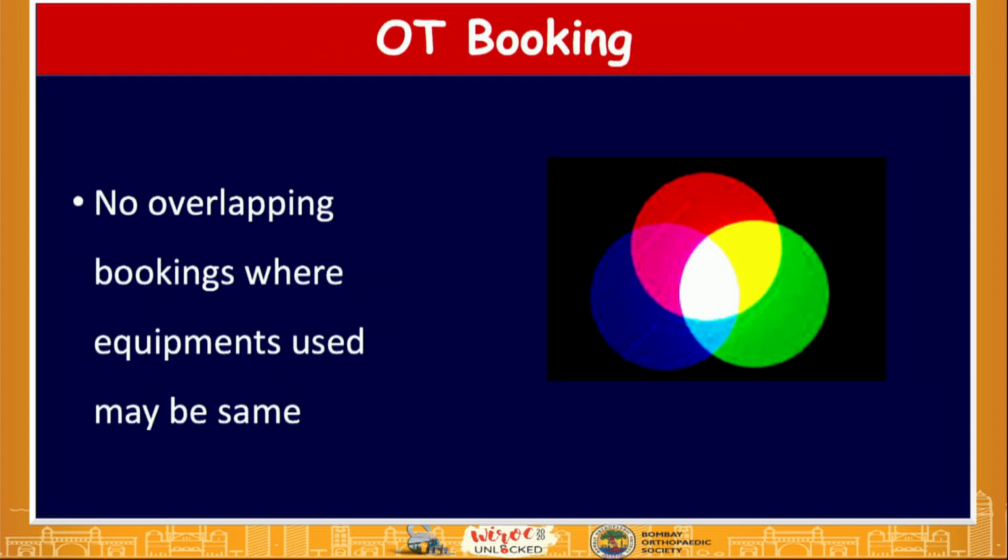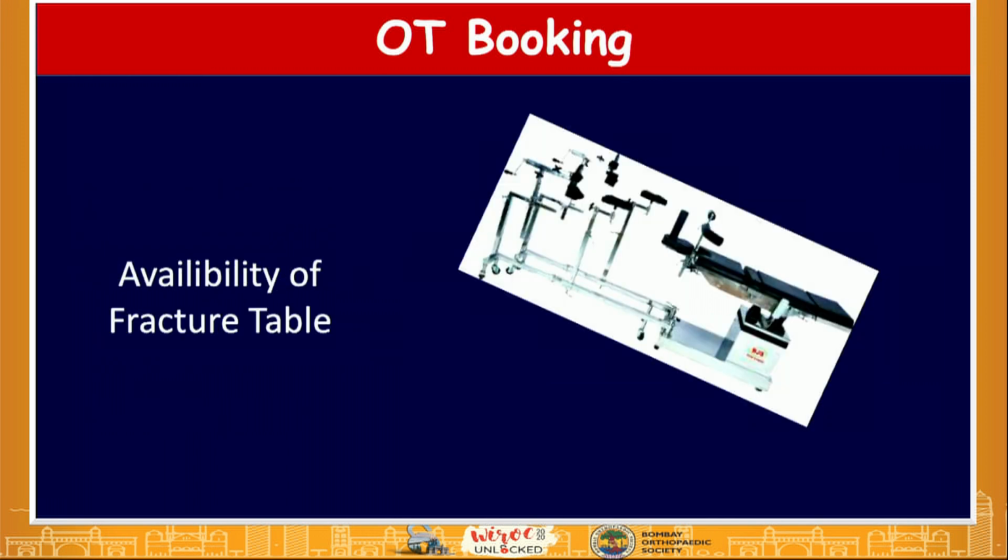Overlapping bookings are the worst thing, and they have been seen quite often. If there are 5 OTs and IT fractures are going on in 2 OTs, you may not get the available C-arm image intensifiers or equipment in both the OTs. If TKRs are going on, you may not get the saw in both the OTs. Drills may not be available at all the places. So how do you go about it? The fracture table may not be available.